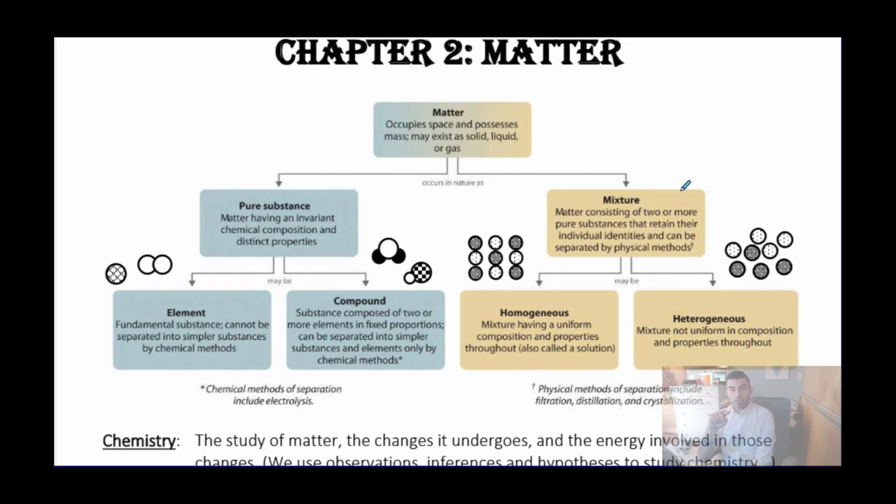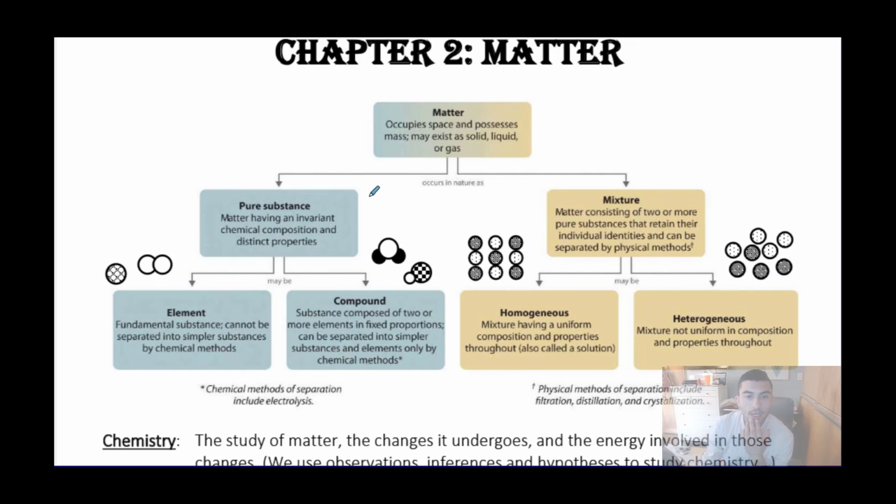Now, when we talk about a pure substance as having an invariant chemical composition, we mean that the composition of the substance is definite, essentially. So, gold is gold and will always be gold, made up of just gold atoms. Water will always be H2O, made up of water molecules. But a mixture, example I like to use a lot is if you're making something like tea or iced tea, that everyone can have a different mixture they call iced tea, but some may have more water, some may have more tea, some may have more sugar. The ratio in which you're combining the things into a mixture does not matter, but the ratio does matter for